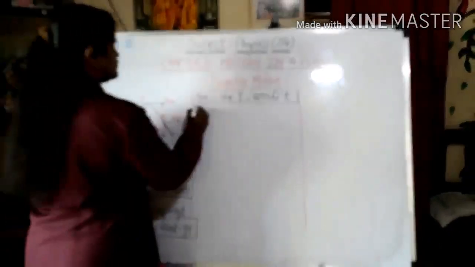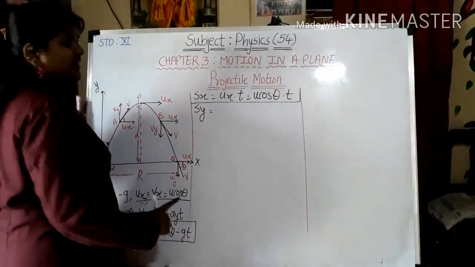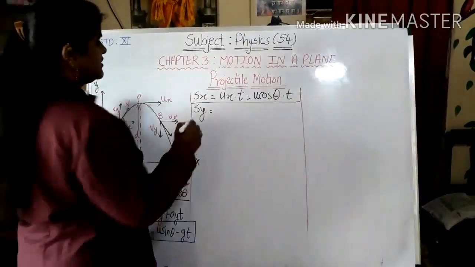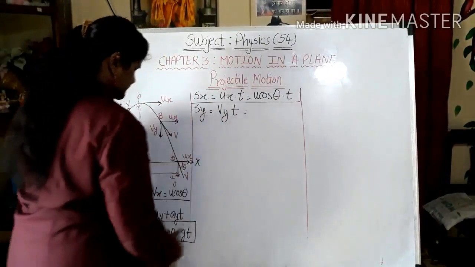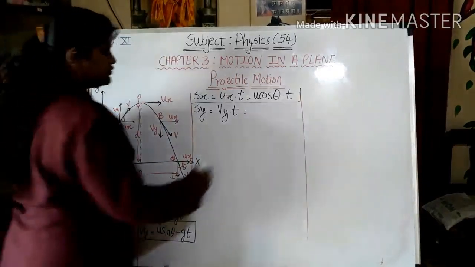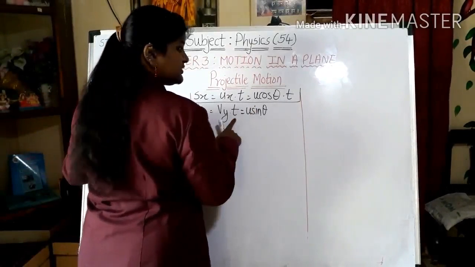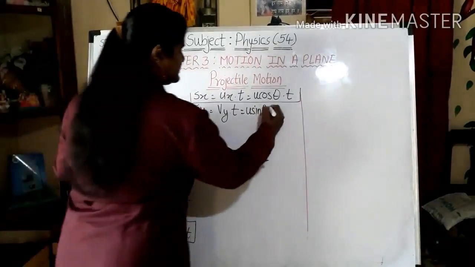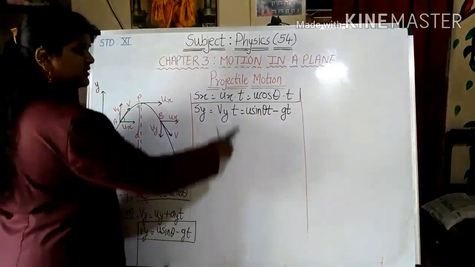Now it's turn to Sy. Sy, it is vertical, right? So the vertical displacement is given by Vy into t. So what is Vy? Vy is here U sin theta, into t, so I will multiply it by t, minus g t, which is already there, into t.